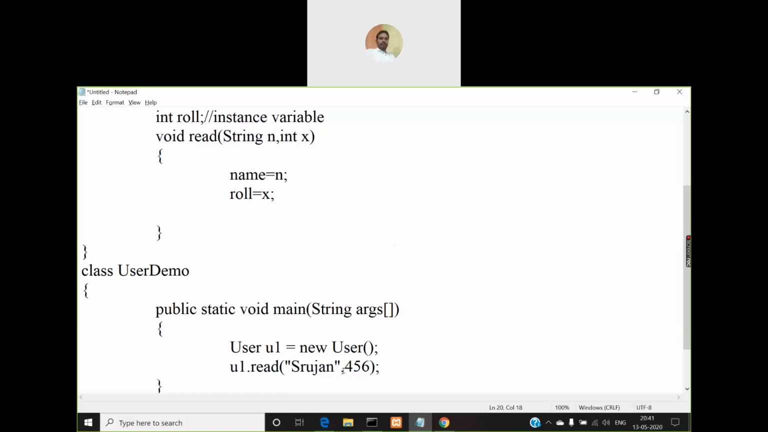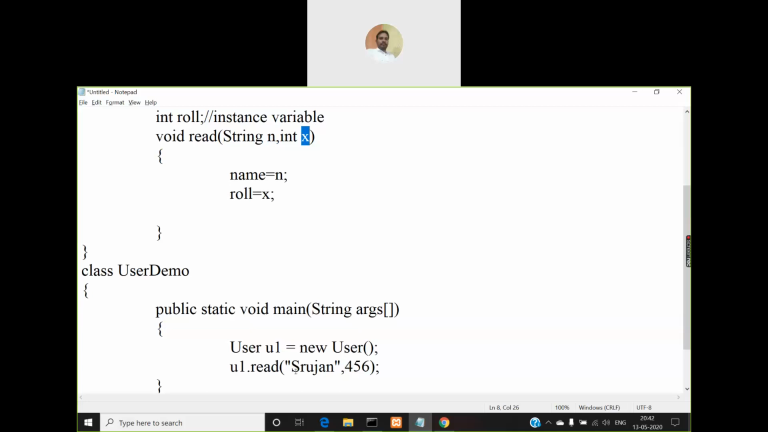So then comma, what is the second type of parameter? It is an integer type. So I need to pass an integer value. So I'm passing 456 like this. So what will happen? This Srujan, the string value, will be copied into this variable n. When you call the method read, what will happen is this Srujan will be copied into this variable n, and 456 will be copied into x.